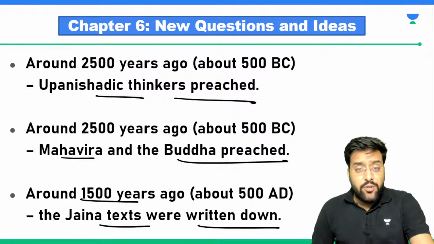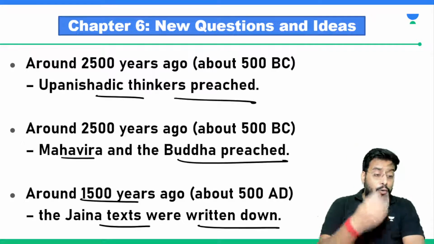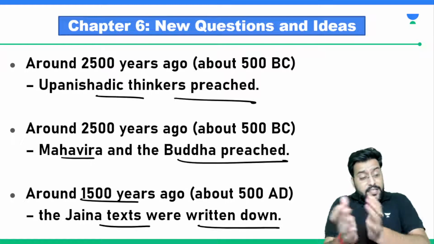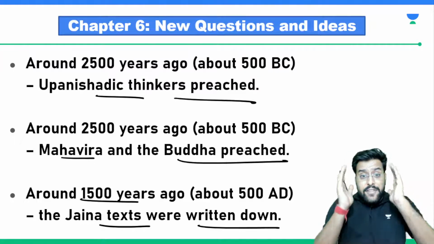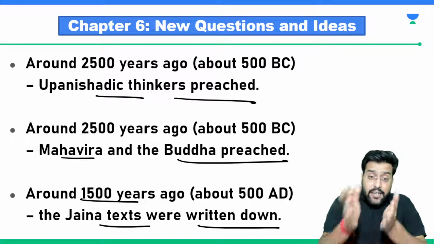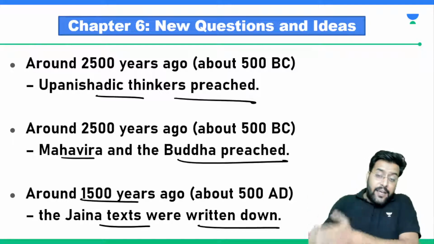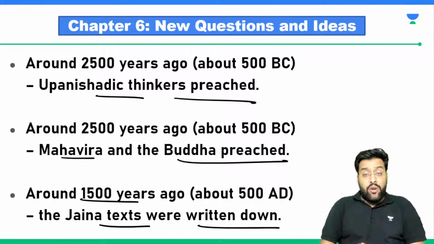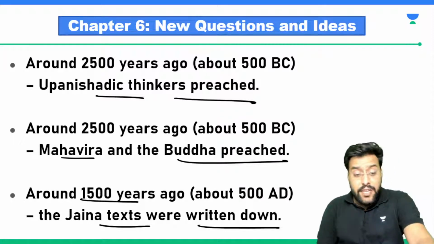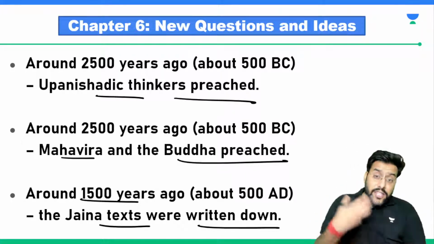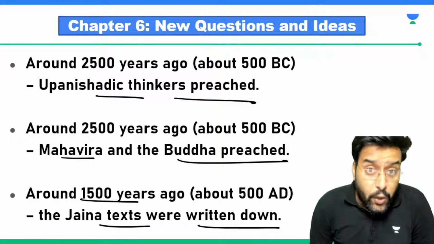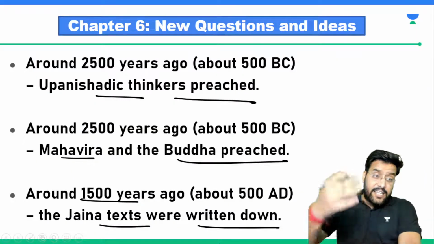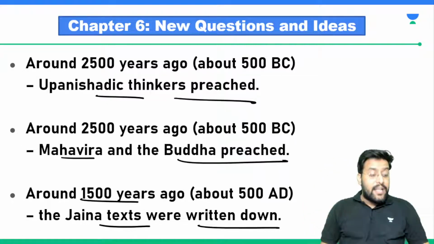I'm again asking you, these are the thoughts of how it all started. Mahavira and Lord Buddha were common persons just like us, but they started to have a thought process that coming to this world, eating, sleeping, and then going away is not the meaning of life. If we are sent to this life, there has to be some purpose. So their purpose was the quest of knowledge, to understand the purpose of life. They started this practice, they started thinking, and just like them, many other people started thinking.